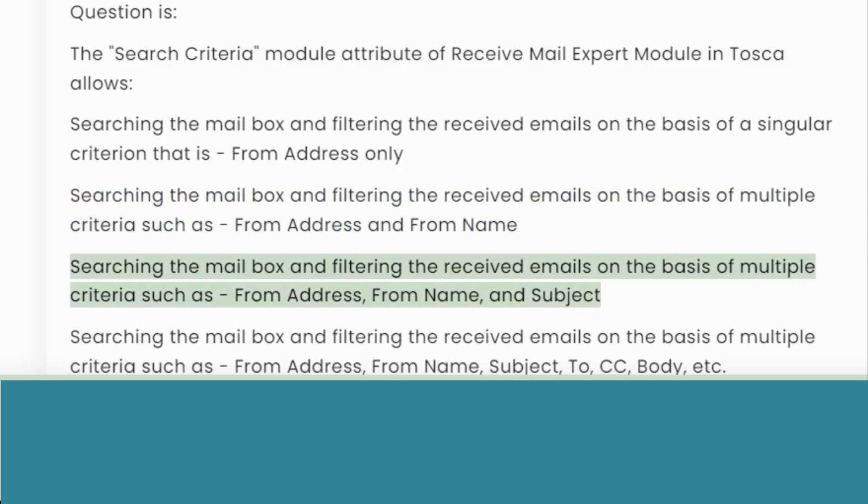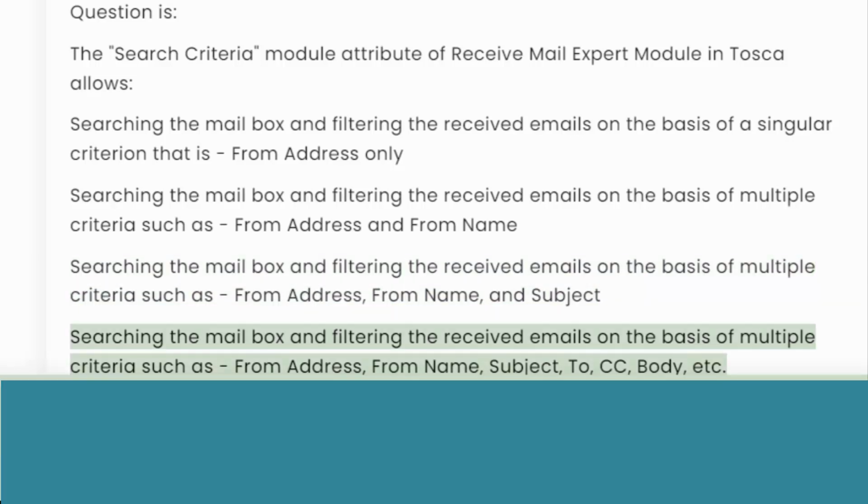Searching the mailbox and filtering the received emails on the basis of multiple criteria such as from address, from name, and subject. Searching the mailbox and filtering the received emails on the basis of multiple criteria such as from address, from name, subject, to CC, body, etc.